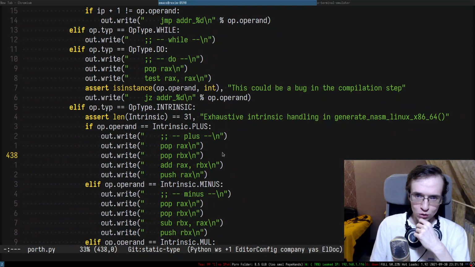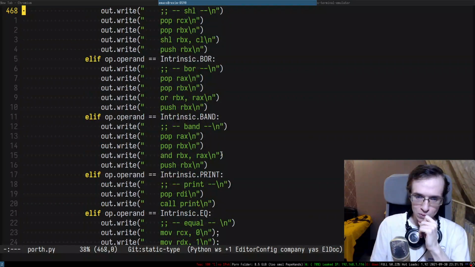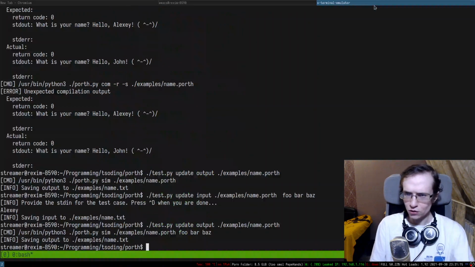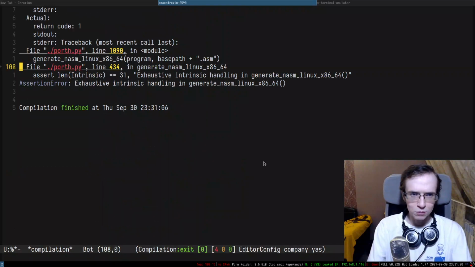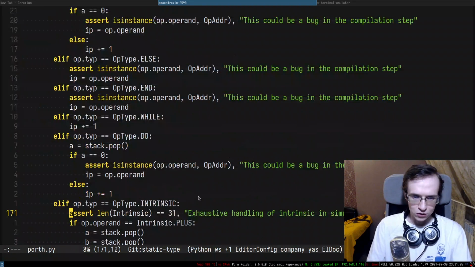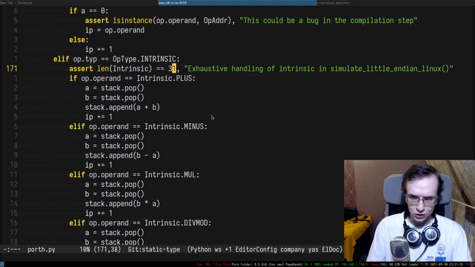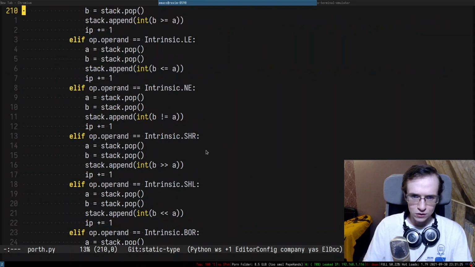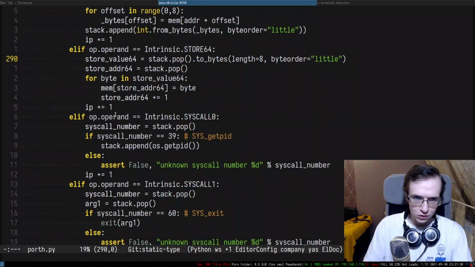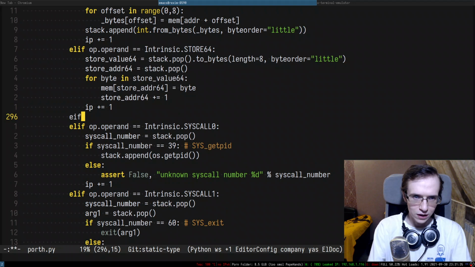Compilation of intrinsics. How are we going to be compiling this kind of stuff? This one is going to be interesting. So maybe I'm going to actually start not with the compilation of intrinsics, but with interpretation. Right, so here is the interpretation of intrinsics. This is going to be 33. Let's go somewhere to syscalls, and there we go.